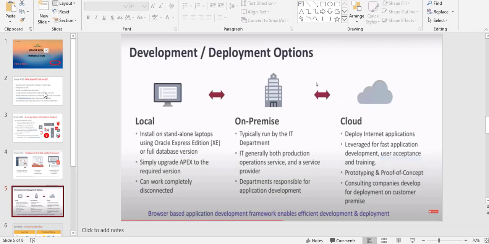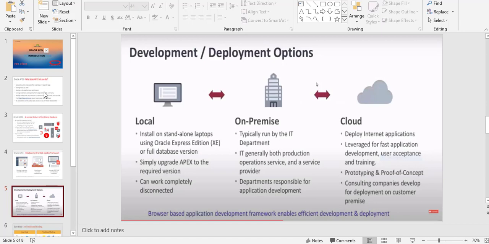Let's start to discuss the first point. Local install on standalone laptops using the Oracle Apex edition or full database version. Simply upgrade Apex to the required version. It can work completely disconnected. On premise is typically run by the IT department. It is generally both production operation service and services provided. The department is responsible for application development.